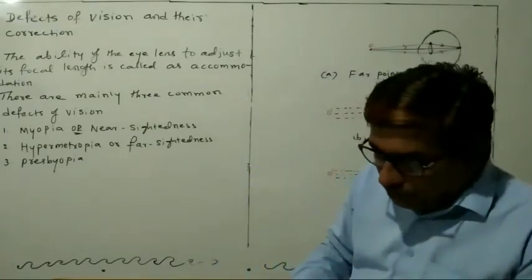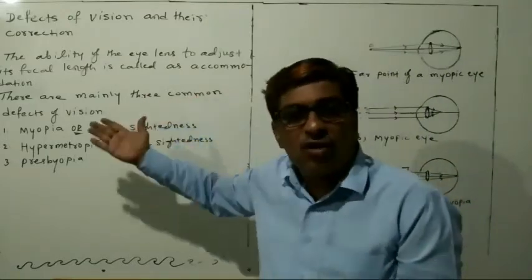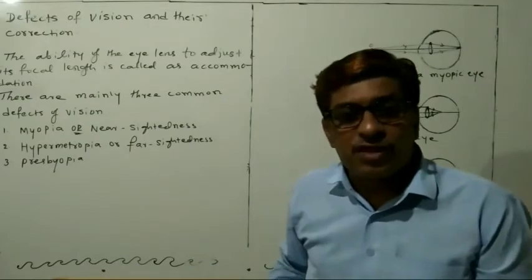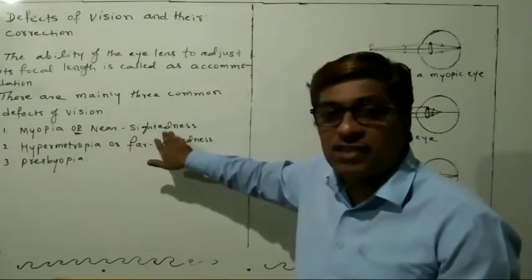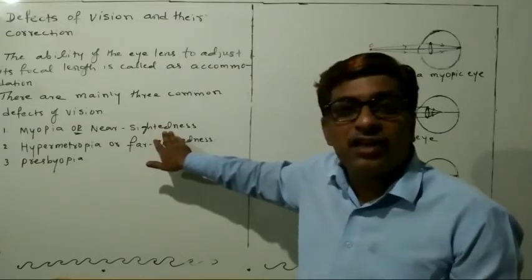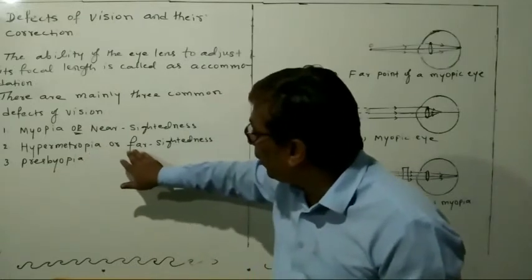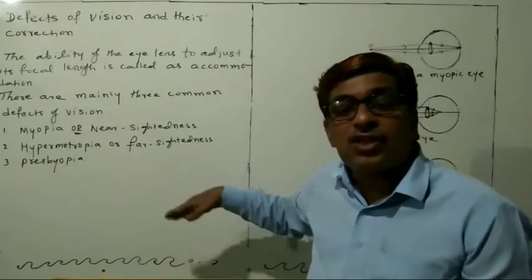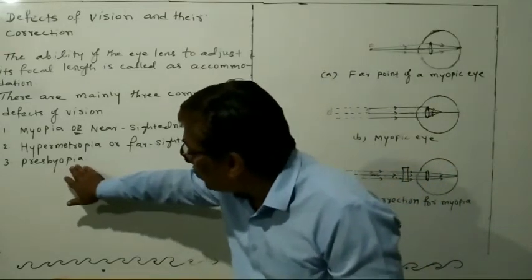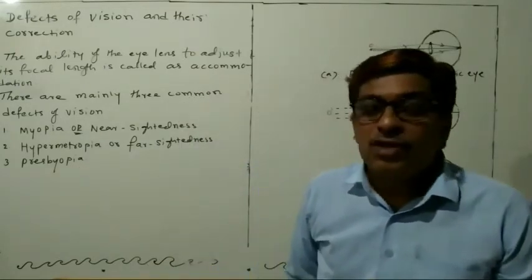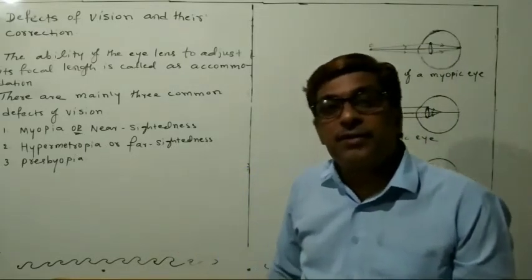So there are three common refractive defects of vision. Myopia is nearsightedness. In Hindi we say nikata drishti. And hypermetropia, or farsightedness, is durdrishti. And the next one is presbyopia. This is the old eye, old age.